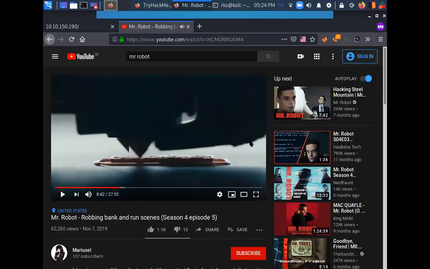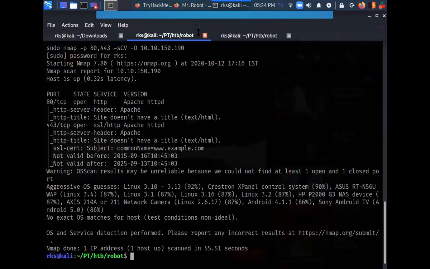Basically, this machine that we are doing today is inspired from this show. This show is very good because all the hacking techniques portrayed here are very realistic and can actually be done in real life. I would recommend you to go and watch the show whenever you get the time. Okay, so let's get back.